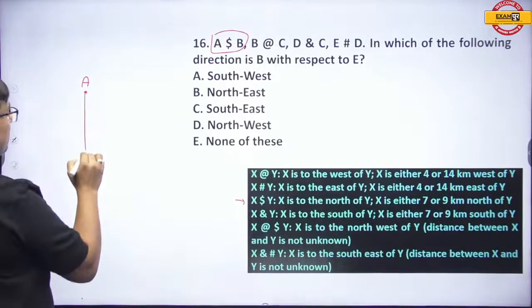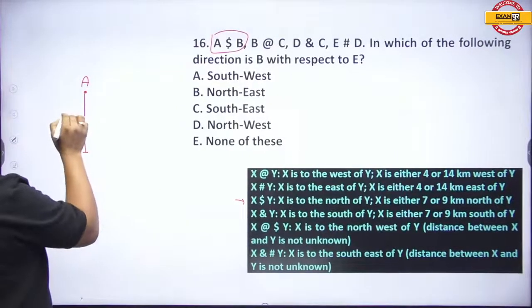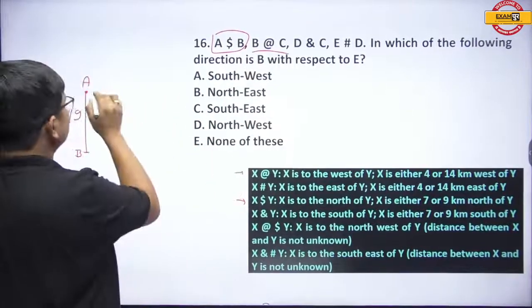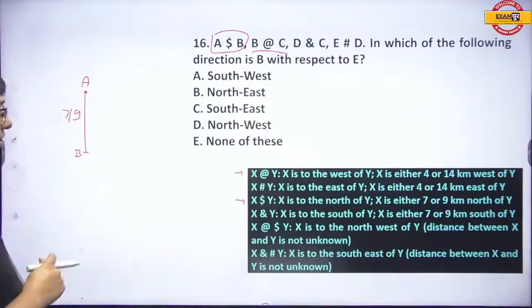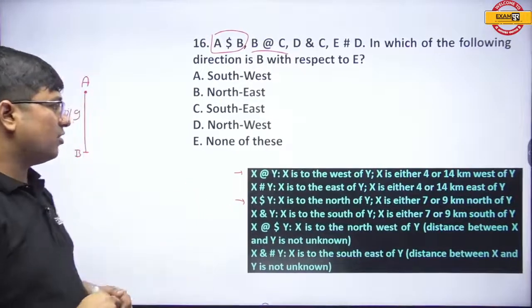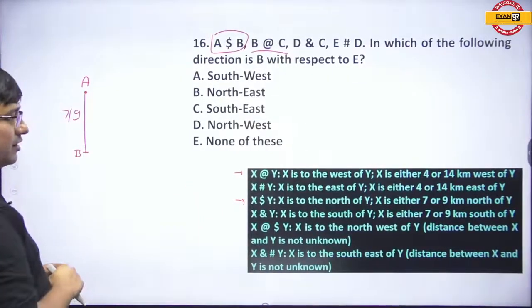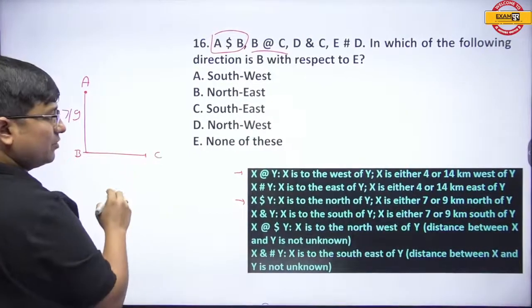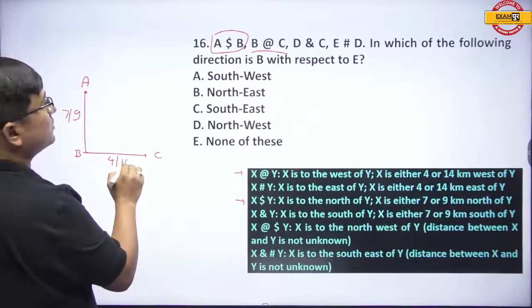See, A dollar B means A is north of B, 7 or 9. B at the rate C means B is west of C. How much? 4 or 14.